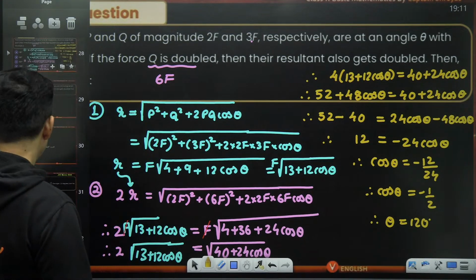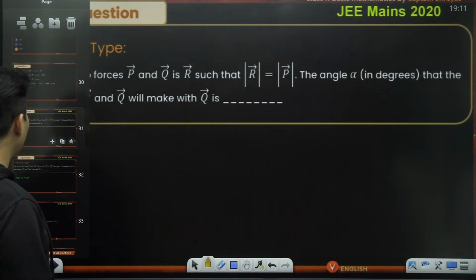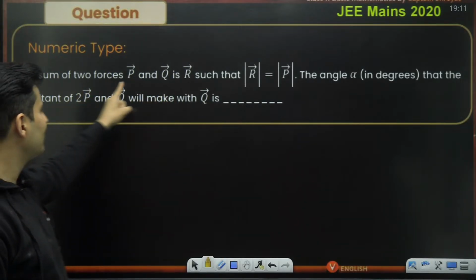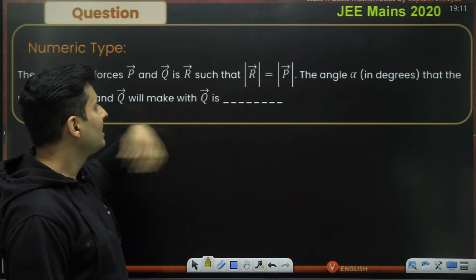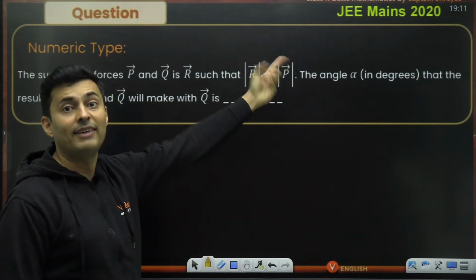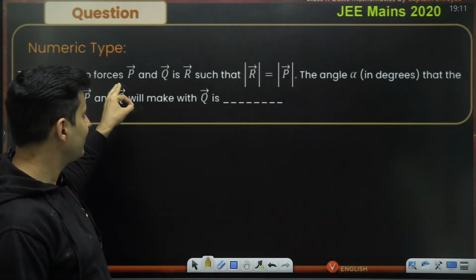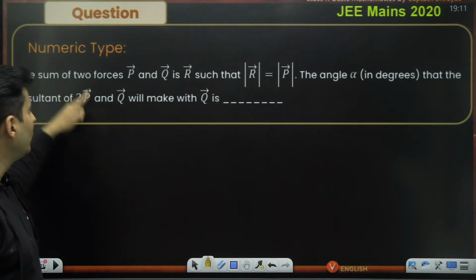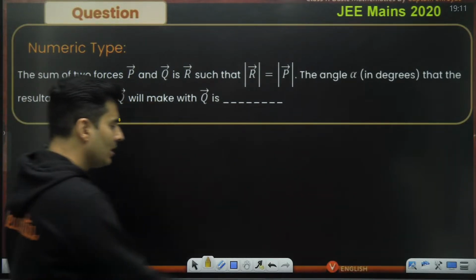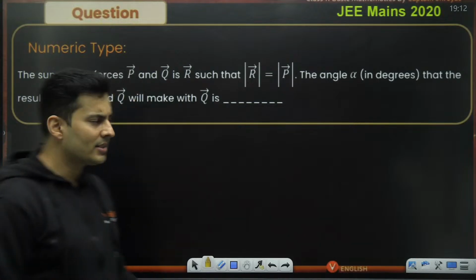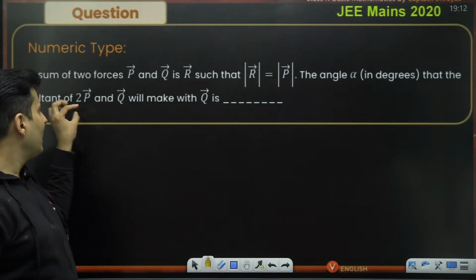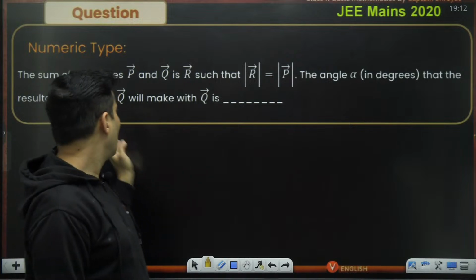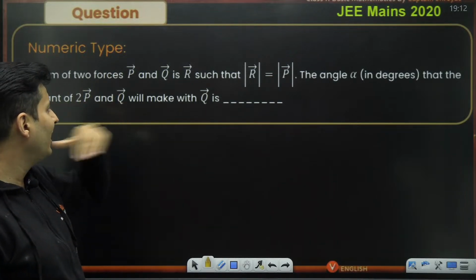Right. Next question. This is a very cool question, by the way. JEE COVID era questions. The sum of two vectors is such that the resultant has the magnitude of one of the vectors itself. Crazy, guys. The angle that the resultant of 2P and Q will make is how much? Similar to the previous question, because one vector has been doubled, but slightly different.